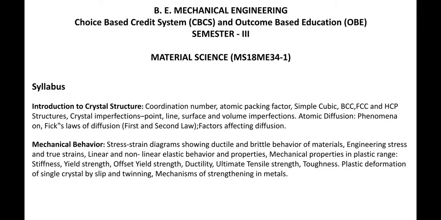So today we are going to start the first module of Material Science, and the code is MS18ME34. Okay.